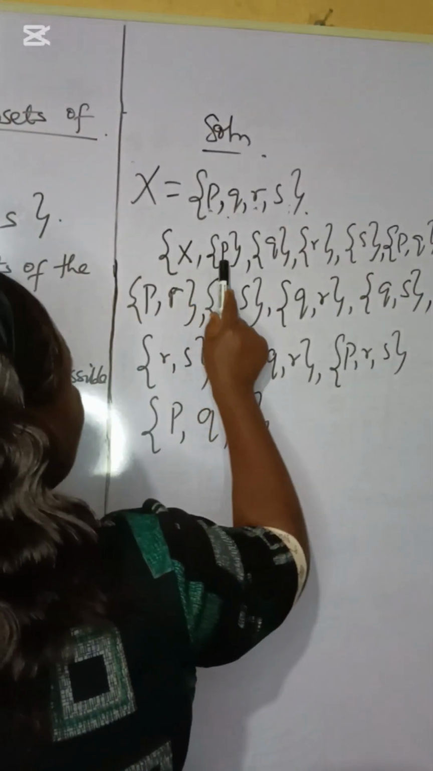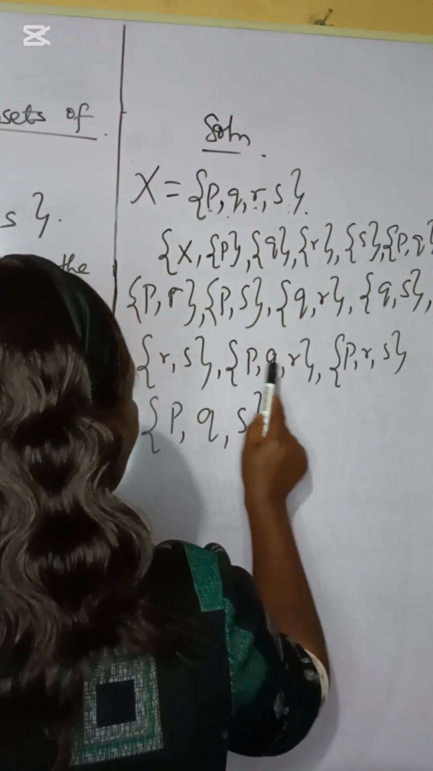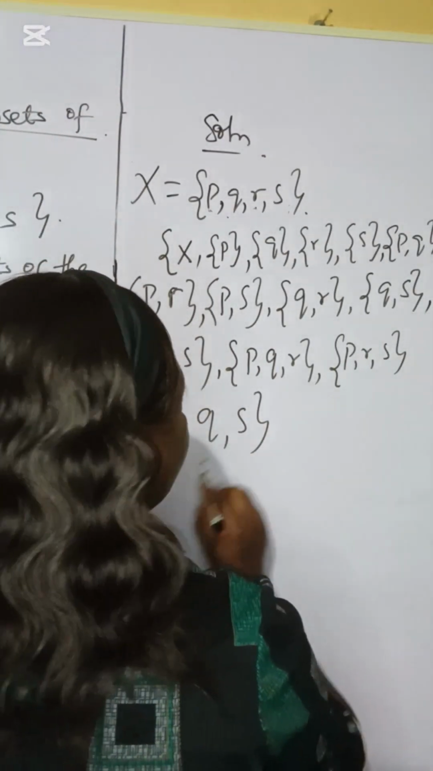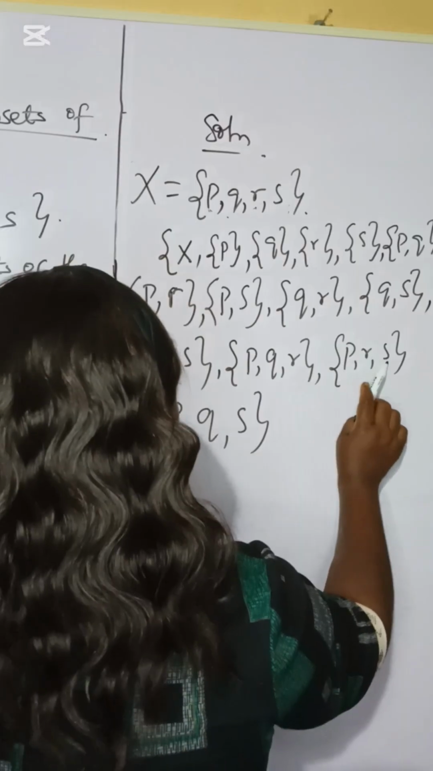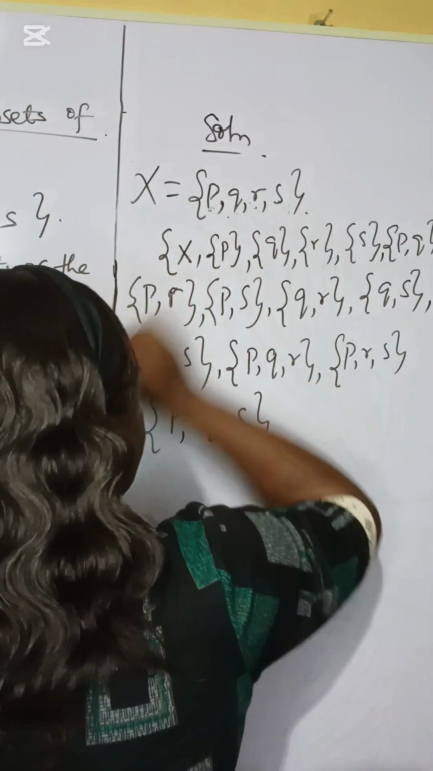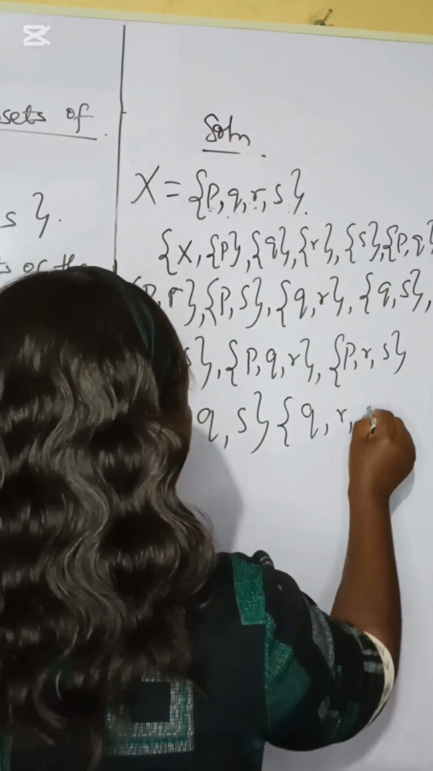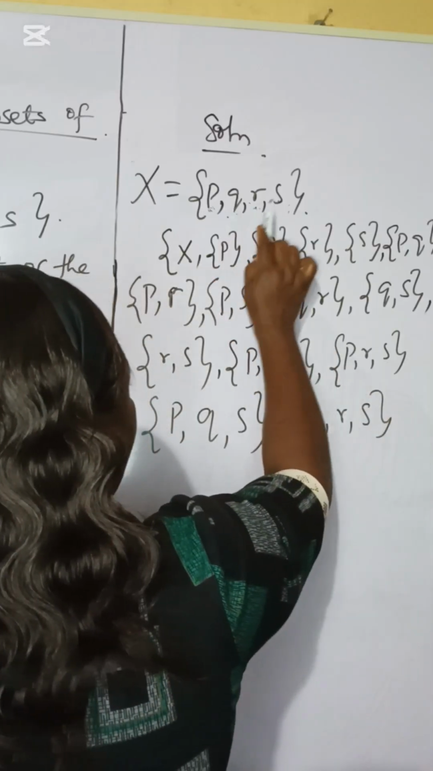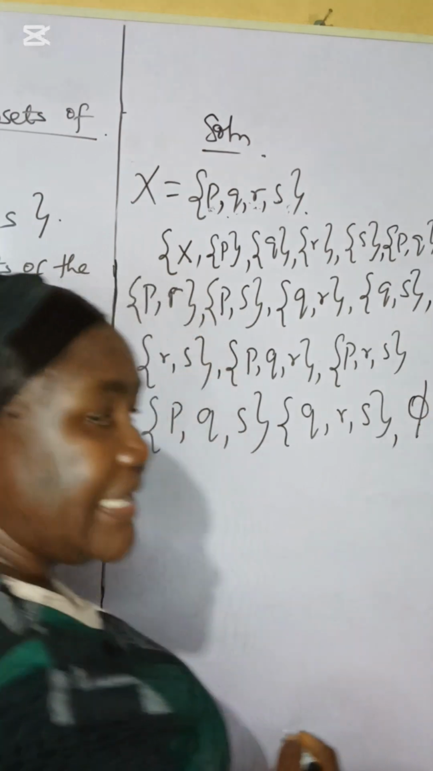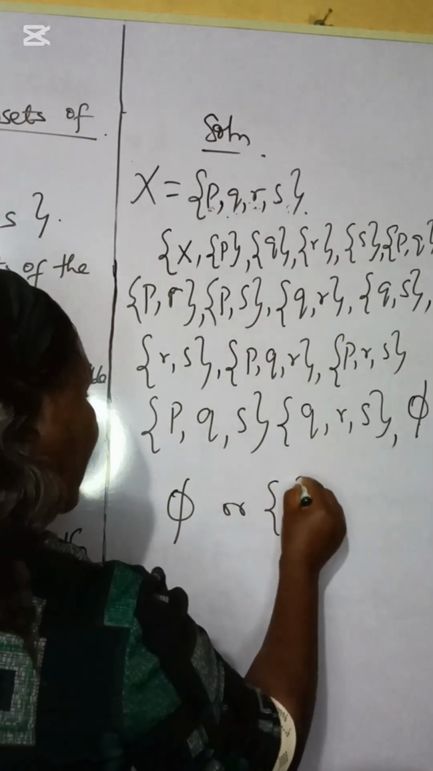So we have 1, 2, 3, 4, 5, 6, 7, 8, 9, 10, 11, 12, 13, 14. So we are still looking for 2. So we'll have qrx, and the last one will be our empty set. It can be written as a pair of curly brackets with nothing inside, or just an empty set.